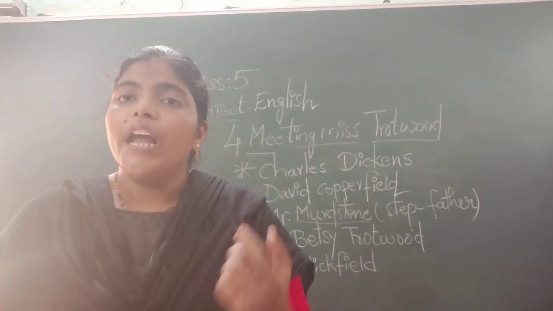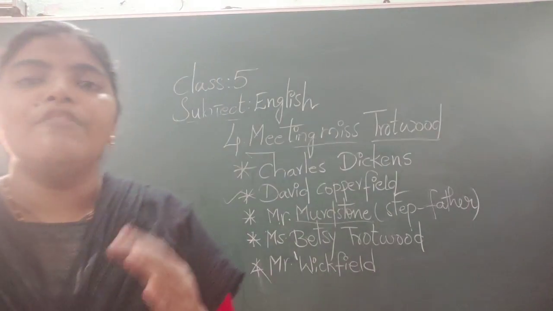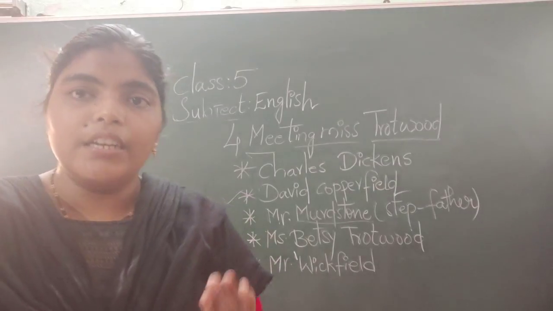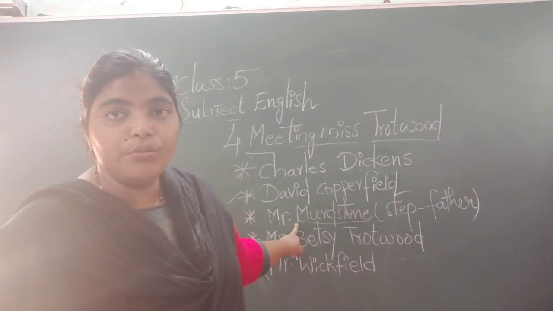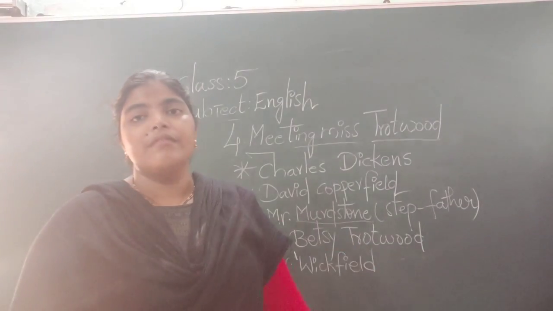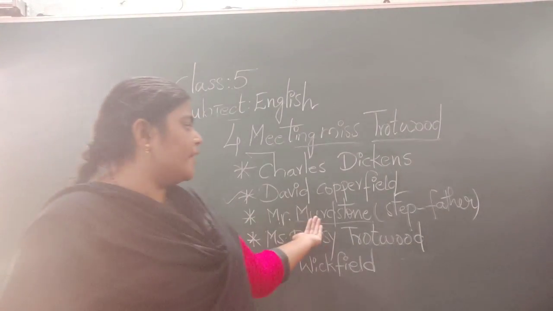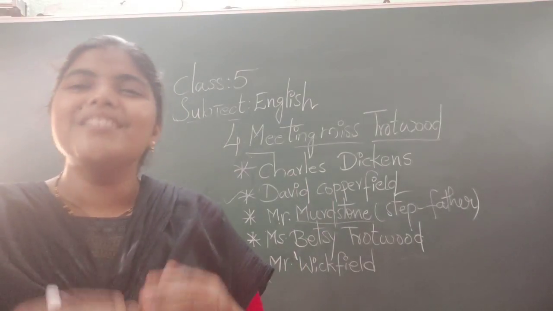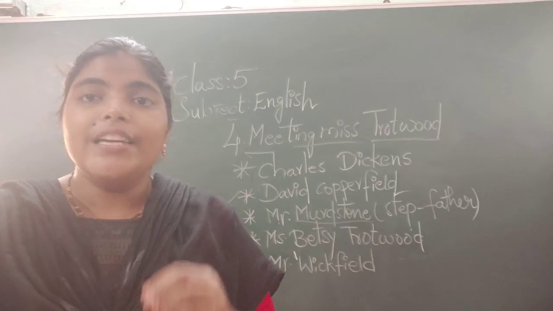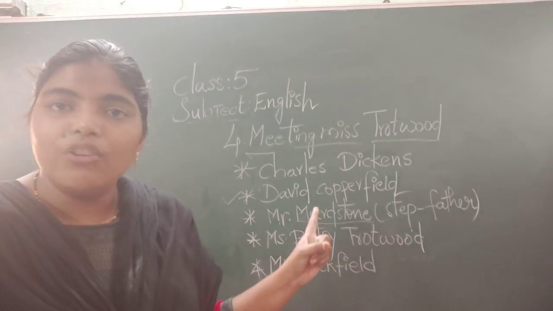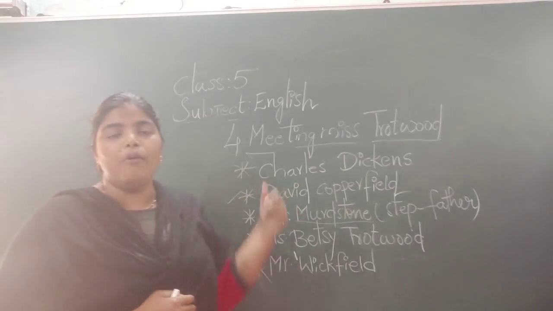See, David Copperfield's father was no more and he has a mother. He was staying with his mother, but after a few days his mother got engaged or got married to Mr. Murdstone. So after marrying, Mr. Murdstone started harassing that boy because he is not his son. He is a stepfather to the boy.